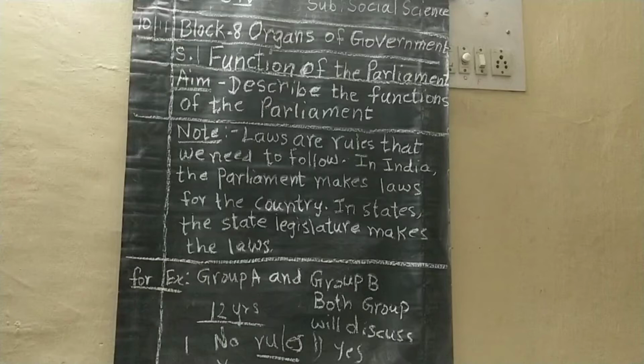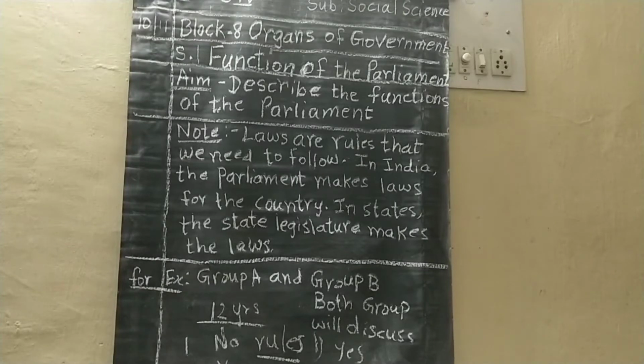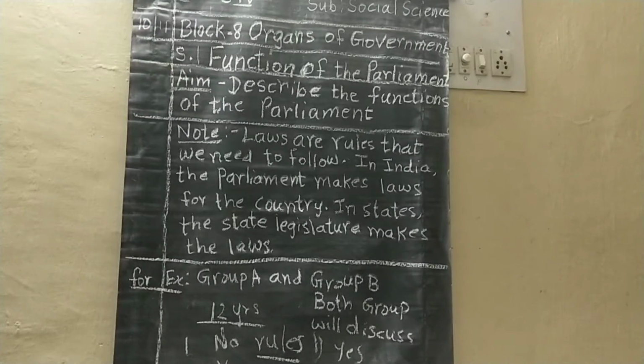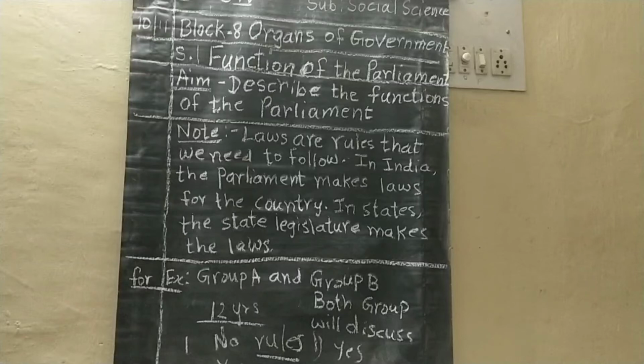Similarly, in the state also, the legislative assembly and sometimes the legislative council also passes the bill and sends it to the governor. Now, children, state-wise, what happens?